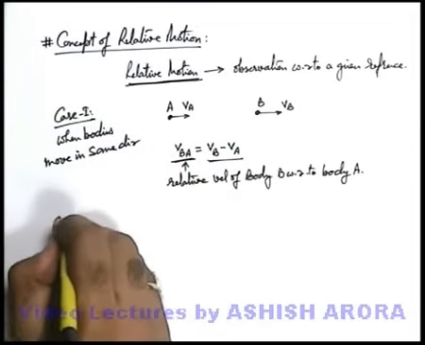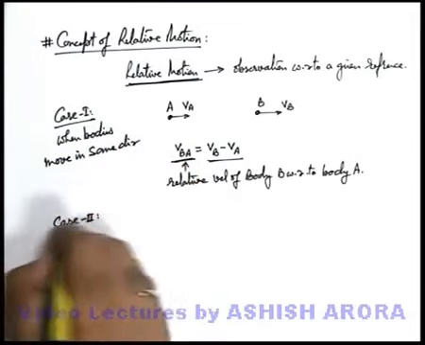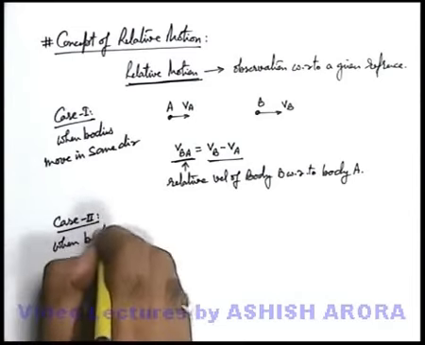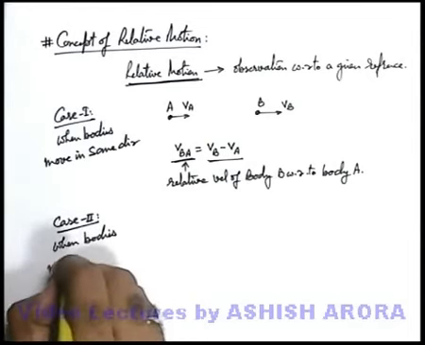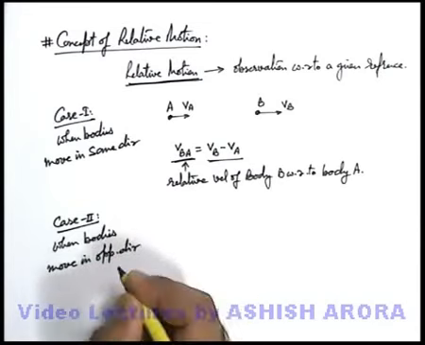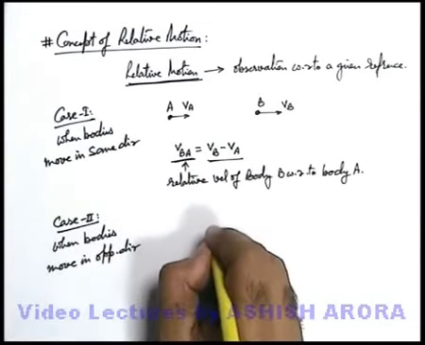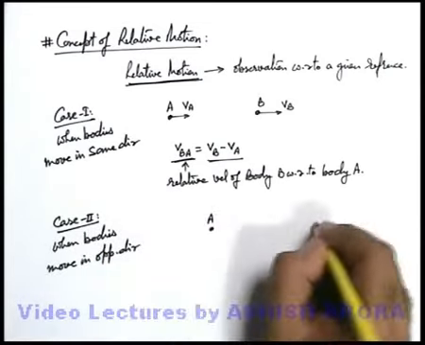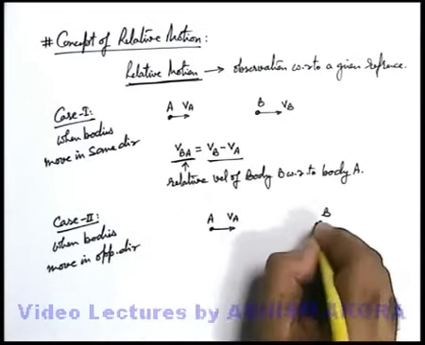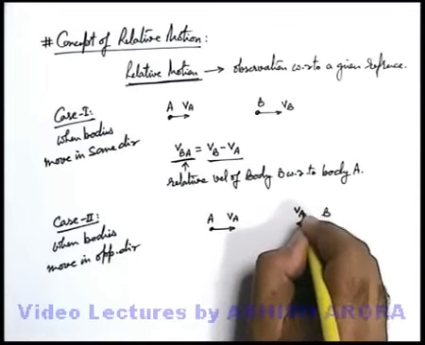Similarly, we can consider case 2, when bodies move in opposite directions. The situation is like this: body A and this body B, and they are moving toward each other, say with velocities Va and Vb.